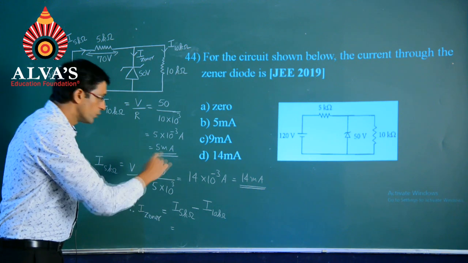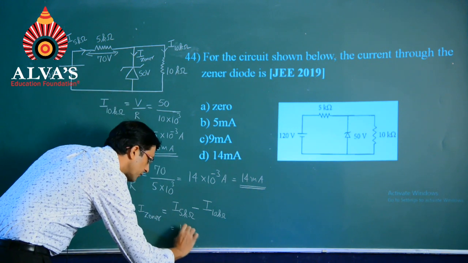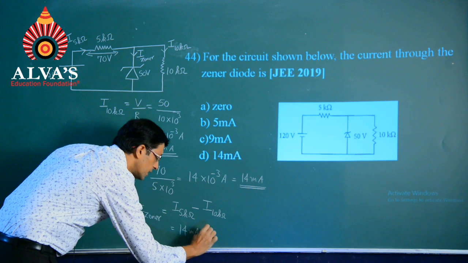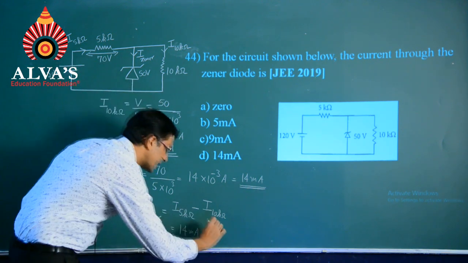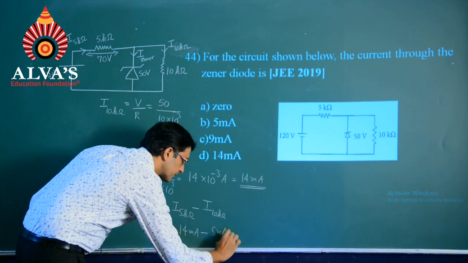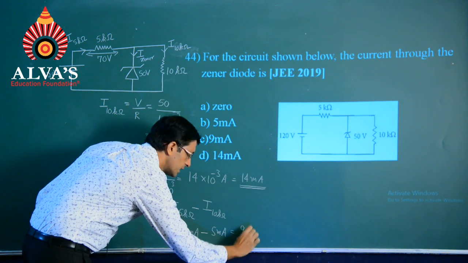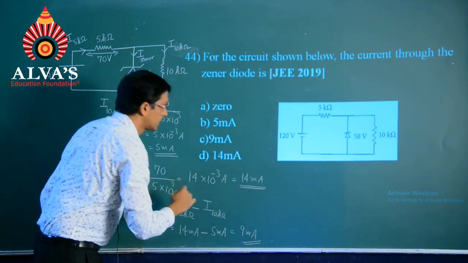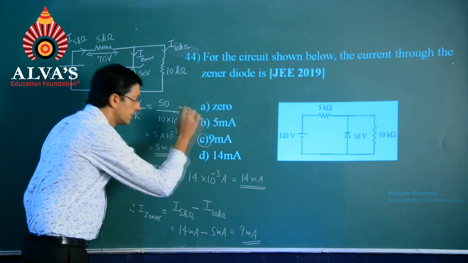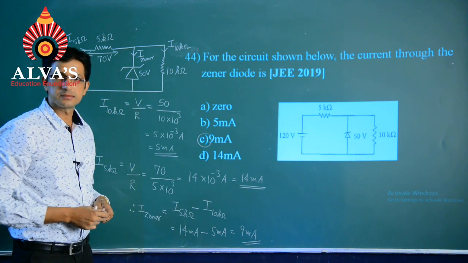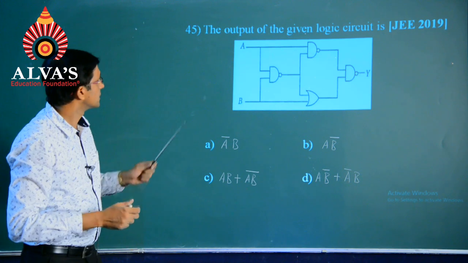With the 5 kilo ohms, we had it at 14 milliampere minus 5 milliampere, which comes to 9 milliampere, and hence option C is the right answer. So, this will be the next question.